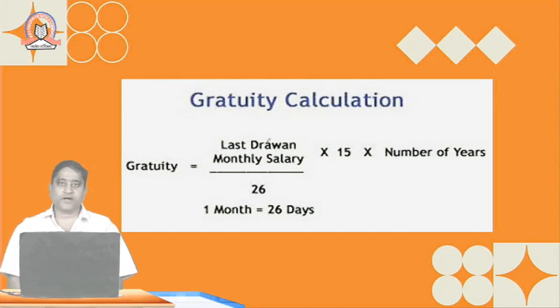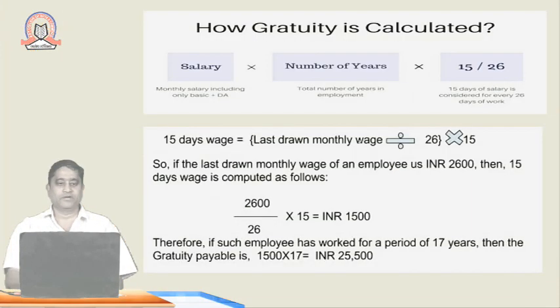The calculation of gratuity is done by the following formula: the last drawn monthly salary divided by 26. Why are we taking 26? Because we are excluding the Sundays. This is multiplied by 15 and multiplied by the number of years. The minimum is 5 years. How is the gratuity calculated? It depends upon the salary. Salary would be basic plus dearness allowance, into the number of years he has put into service.